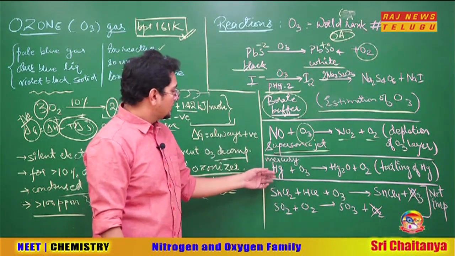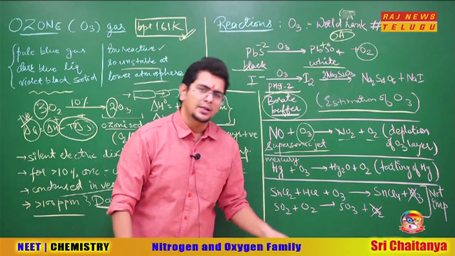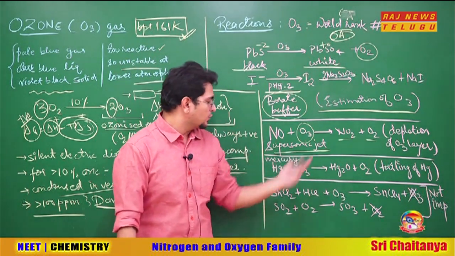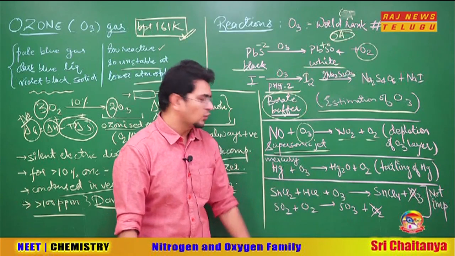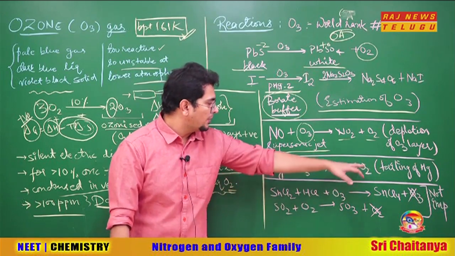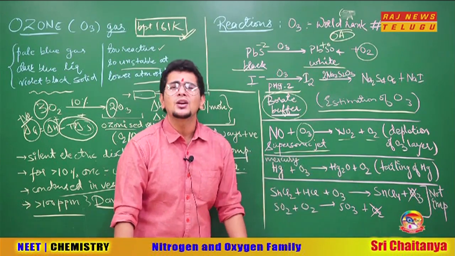Going ahead, this reaction is not in the NCERT but is important. Mercury plus ozone: what reaction occurs when mercury reacts with ozone? We get Hg2O plus O2, and this reaction is called tailing of mercury.